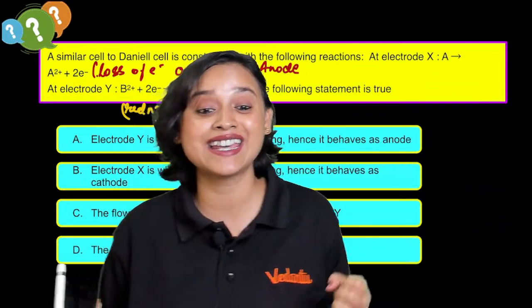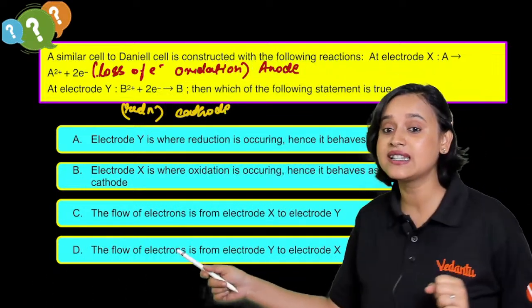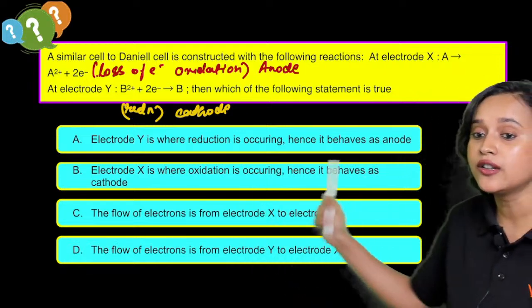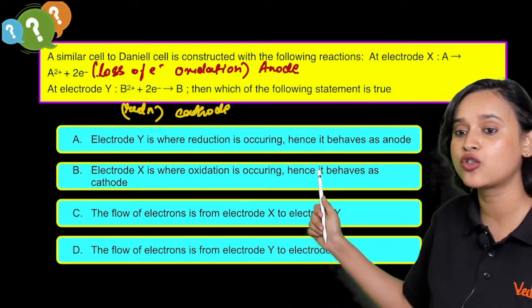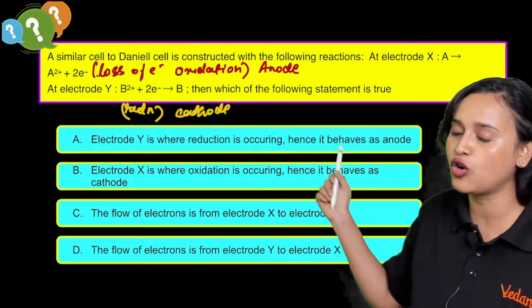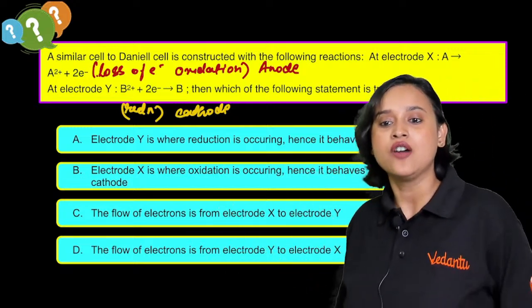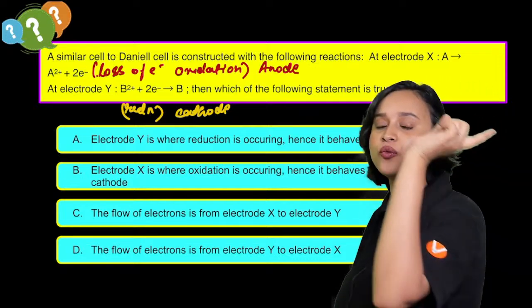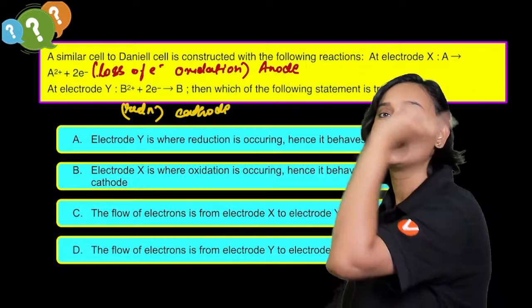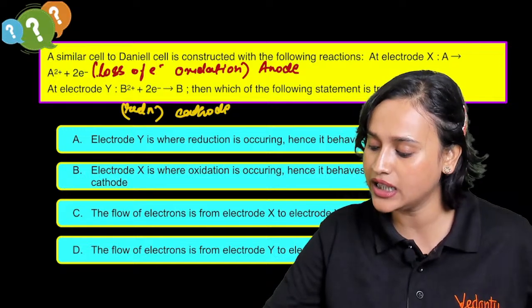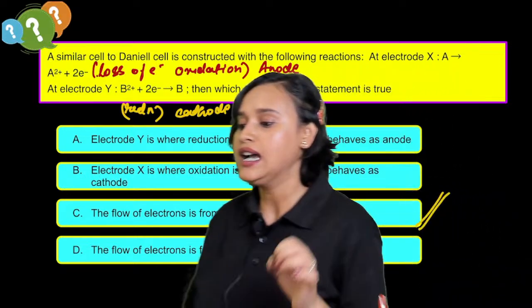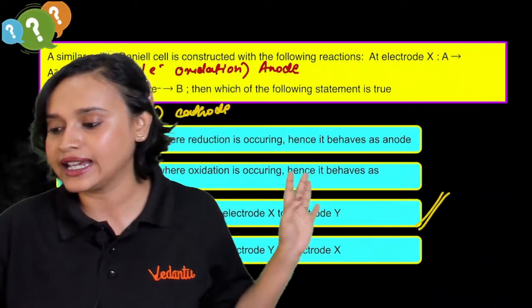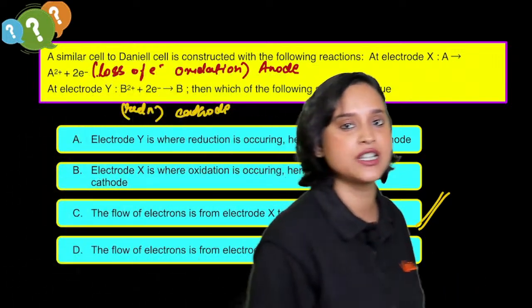No, it behaves like an anode. But look at option C. The flow of electron is from electrode X to electrode Y. Absolutely. Wherever oxidation is happening, from there the electrons will go to the reduction side. So yes, my dear bachos, option C is absolutely correct.